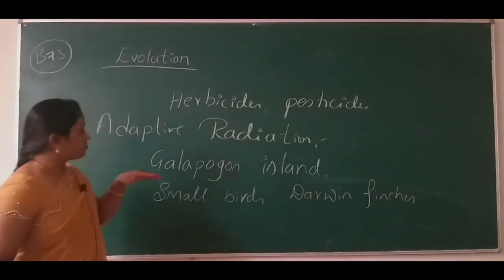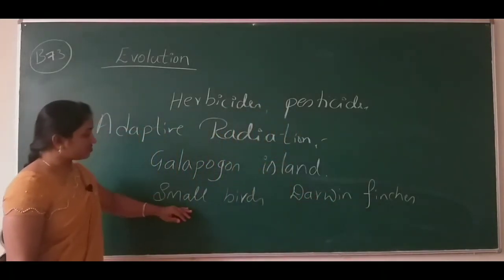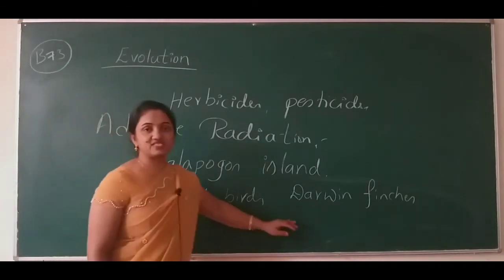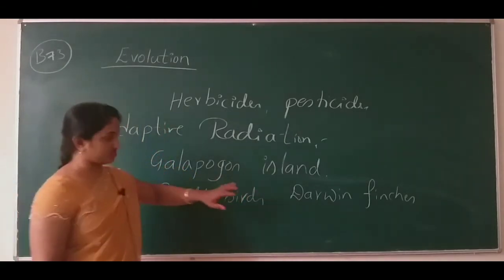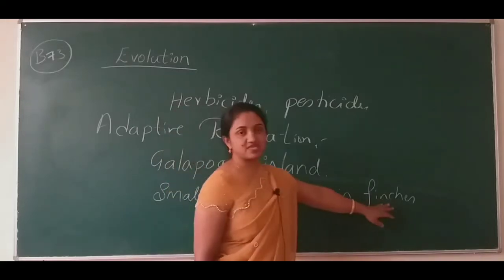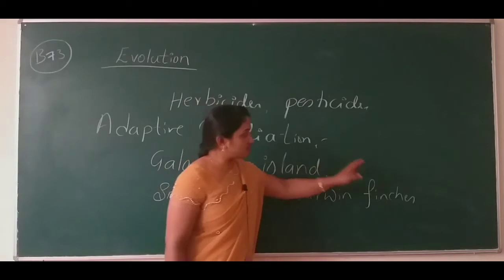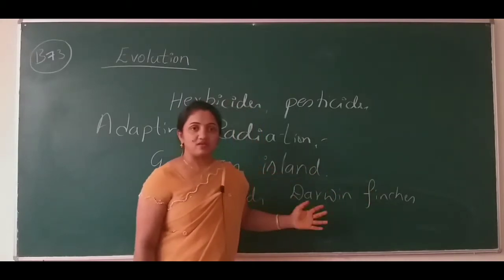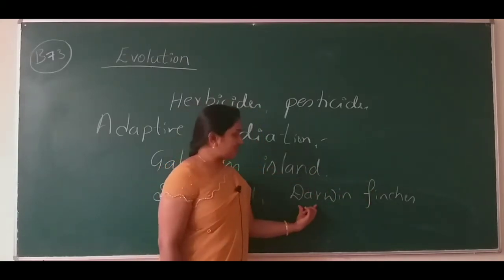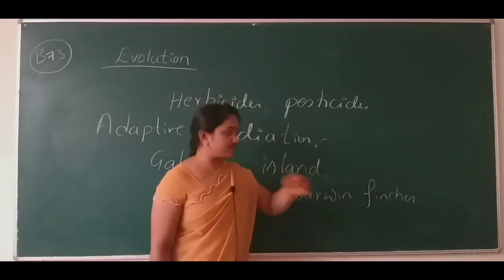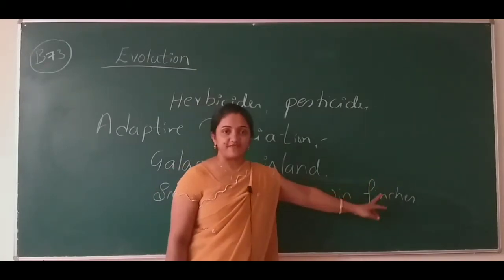Okay, so what did he observe? He observed a variety of small birds. The small birds are finches. After Darwin's discovery of the finches, they have been called Darwin's finches. Actually, the bird's name is finches.